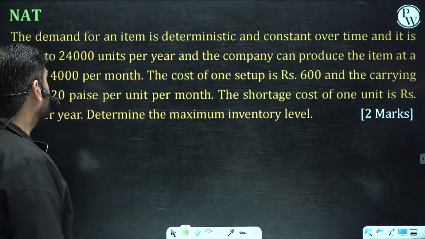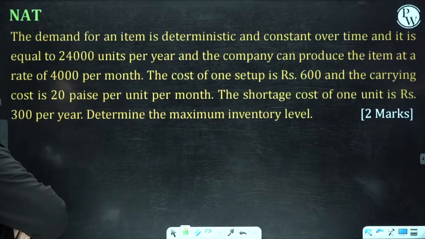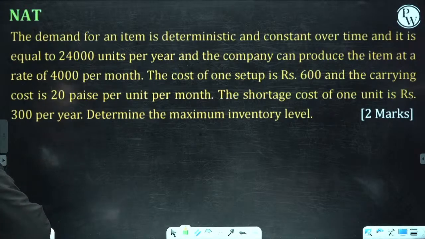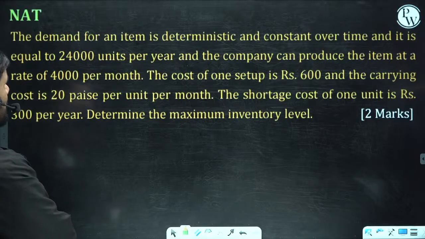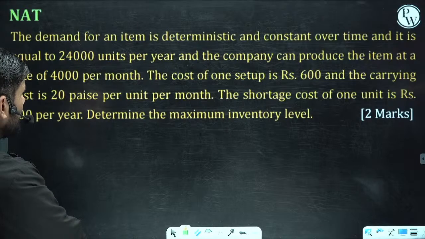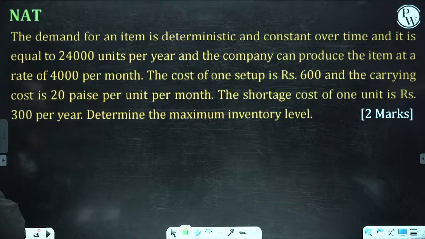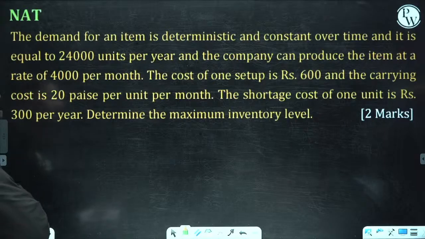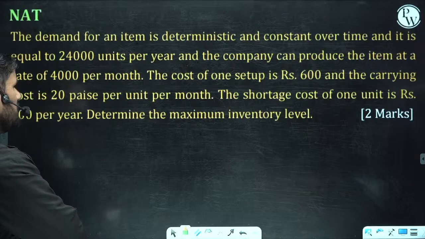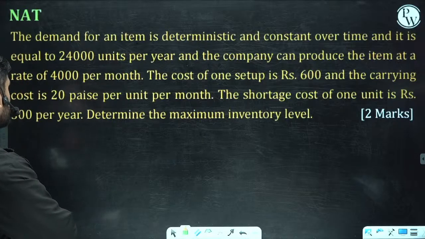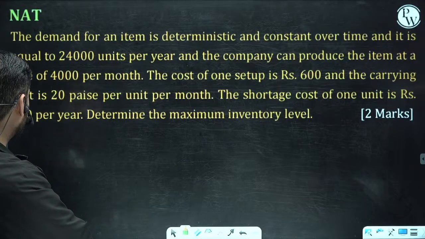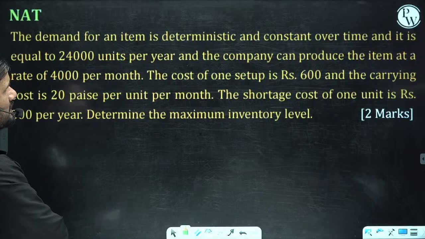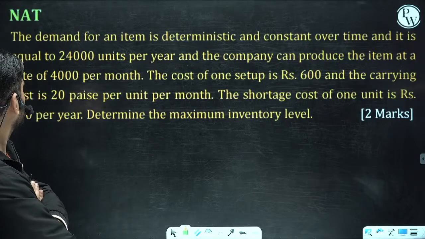Now here the demand for an item is deterministic and constant over time, and it is equal to 24,000 units per year. The company can produce the item at a rate of... any days are given here?